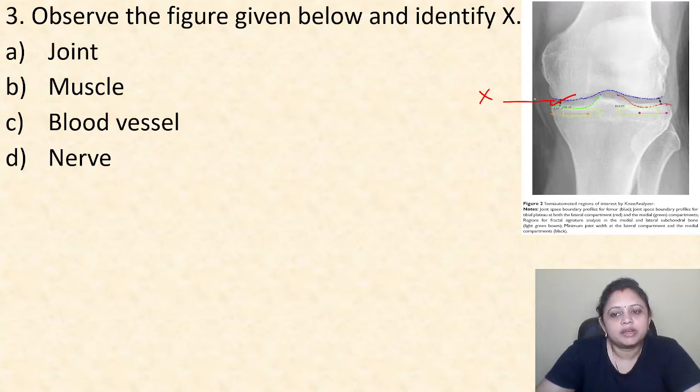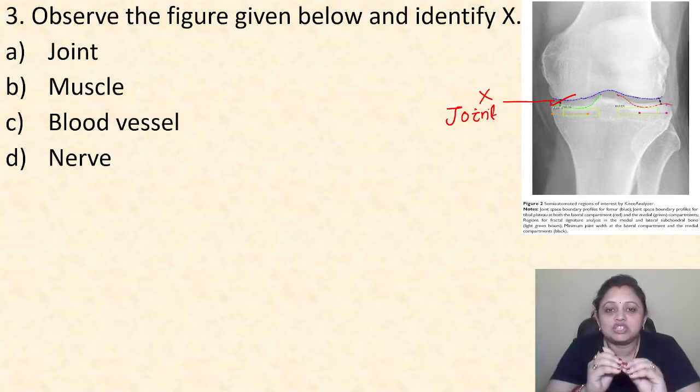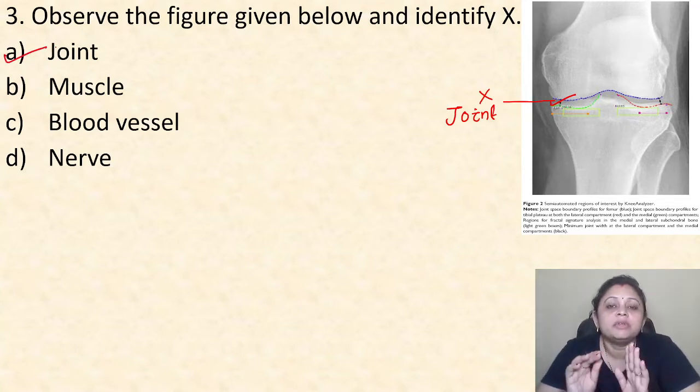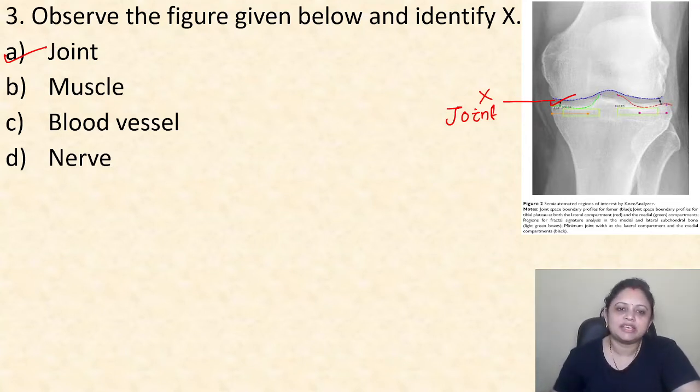Okay, so here it is the joint. The point where two bones join, we call it the joint. So the correct answer is option A, joint, where two bones meet.